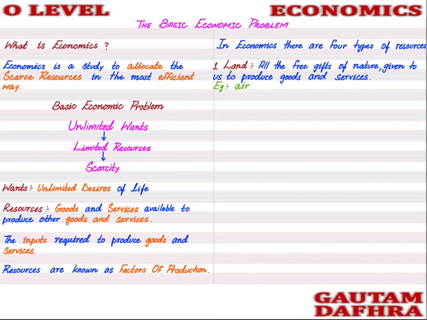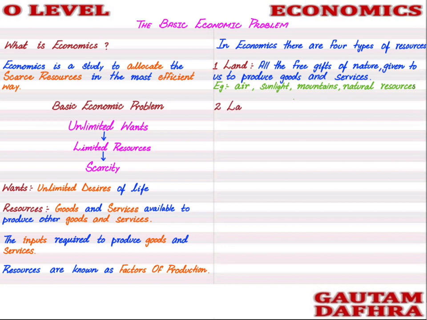Next, sunlight as well. With sunlight you can also produce solar energy. Mountains, with mountains you can get gemstones, gypsum, and you can get marble from mountains as well. Natural resources like crude oil and everything.